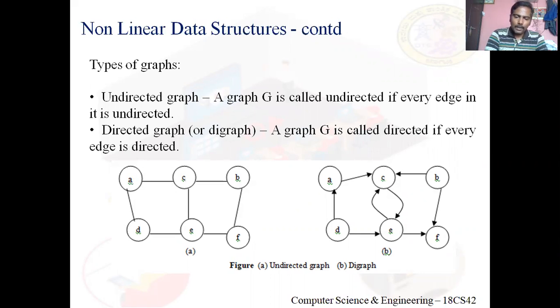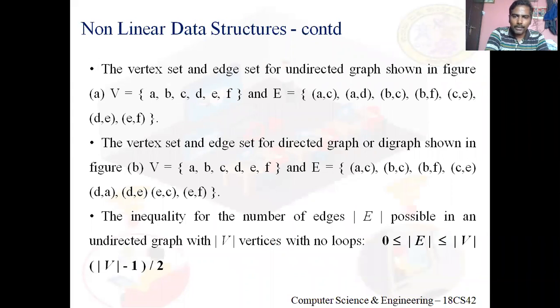V is the same, but what about E? For example, in the first graph there is AC, and in the first graph there is also AD. But in the second graph, it's a directed graph, there is no AD, there is DA. So look at the difference. For the first undirected graph, I showed A comma D as the second element of the set E.